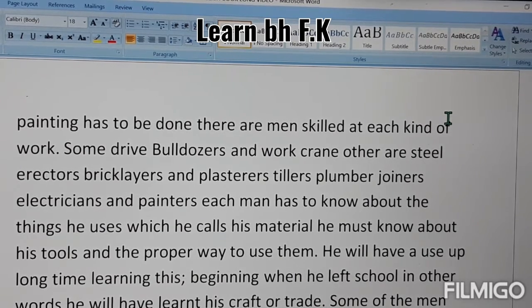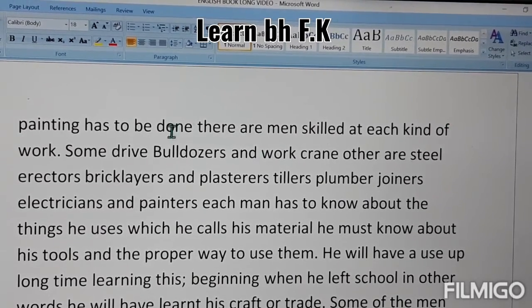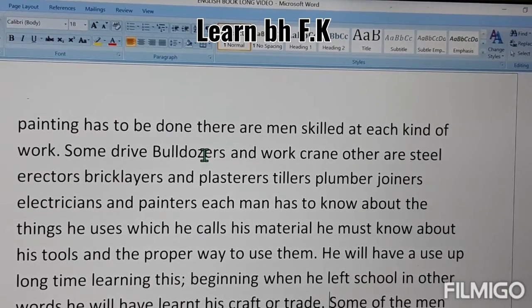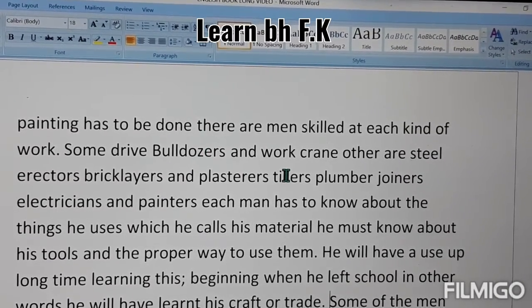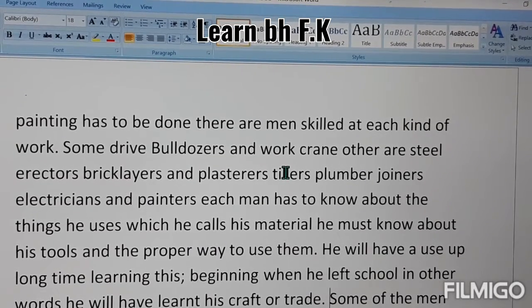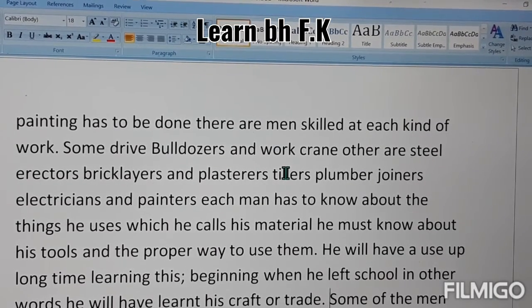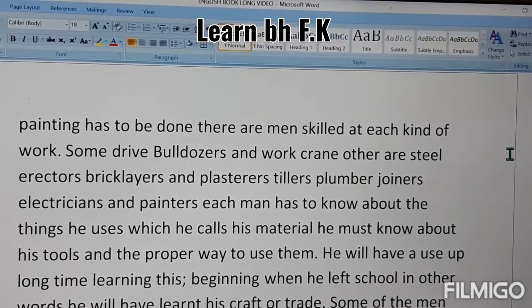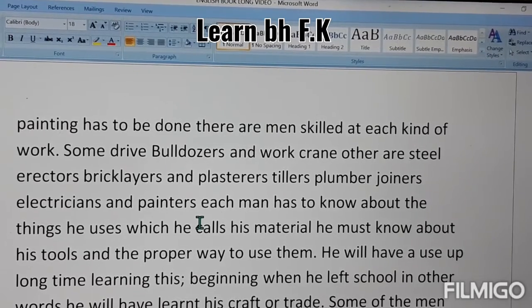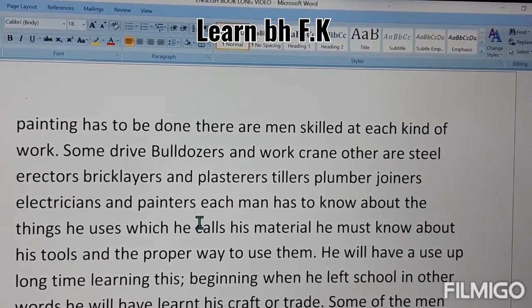Some drive bulldozers. Bulldozers means those machines which are used for destroying the walls or other things. And work cranes, for pulling the steel frame or other things. Steel erector means cranes for pulling the steel frames. Bricklayers for putting the brick in the wall.